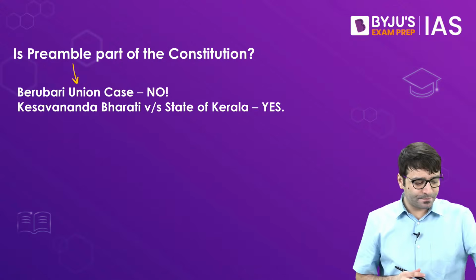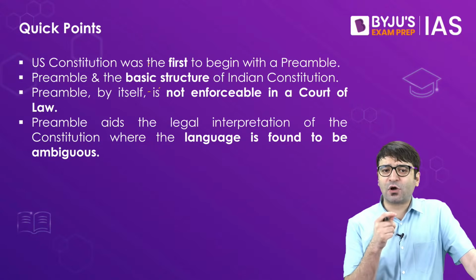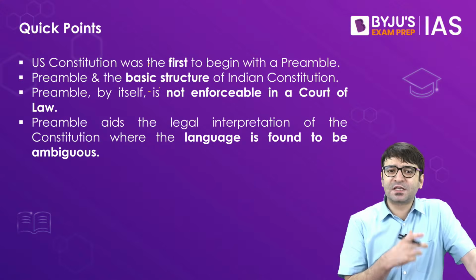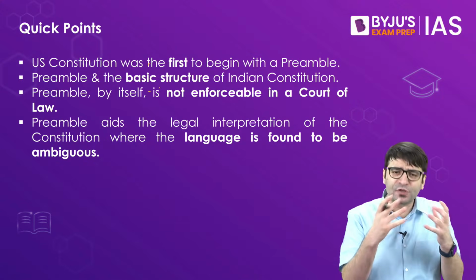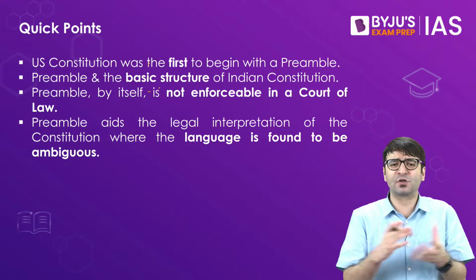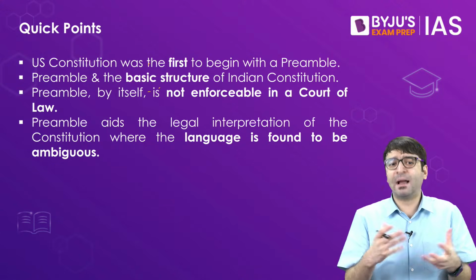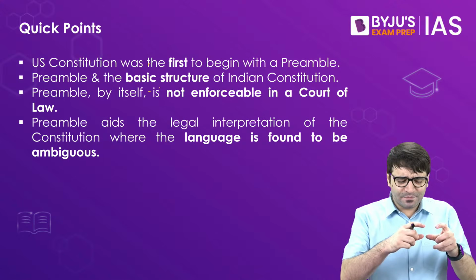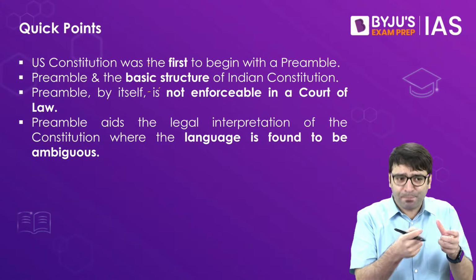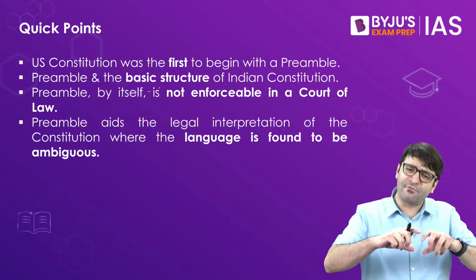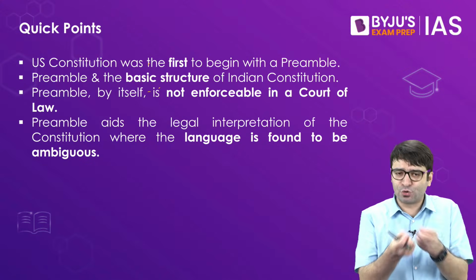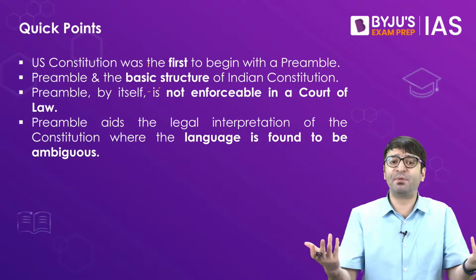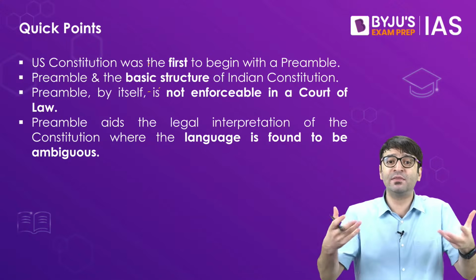Now, quick points. The United States Constitution was the first one to begin with a preamble. In fact, a lot of constitutions in different parts of the world have a preamble, but the form, shape, and length of the preamble may vary from constitution to constitution. But the US Constitution was the first one to begin with a preamble. It also begins with we the people.